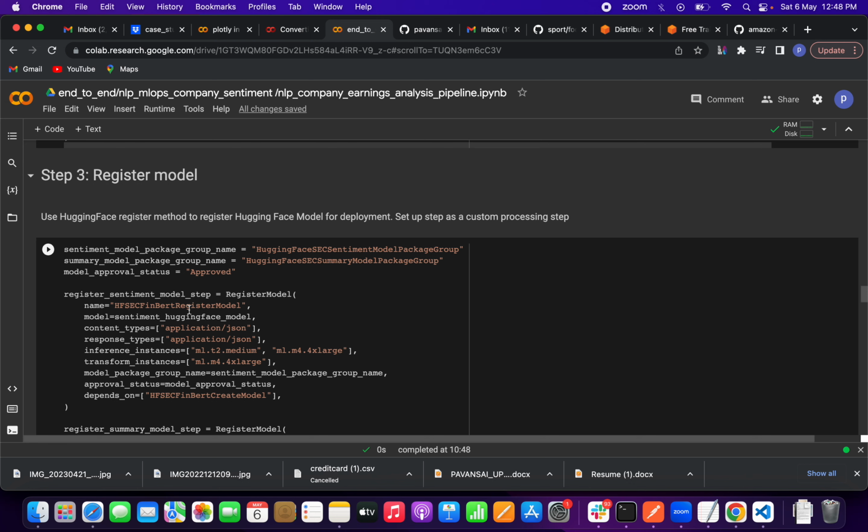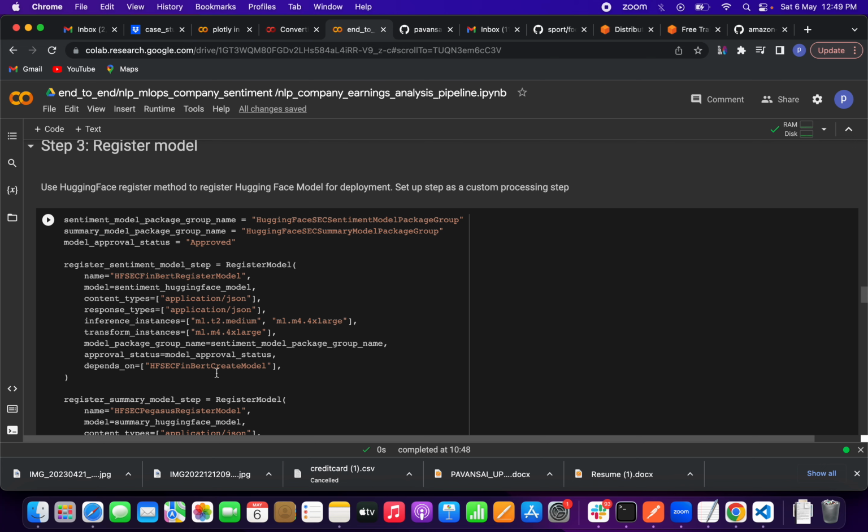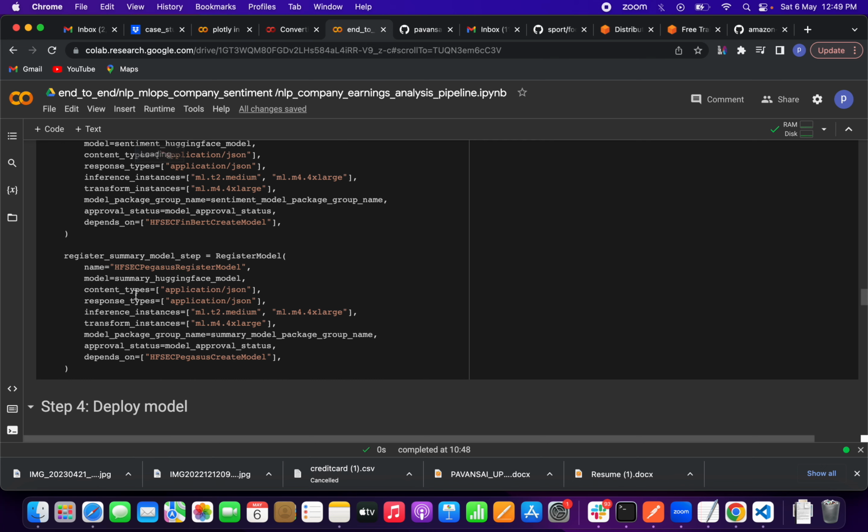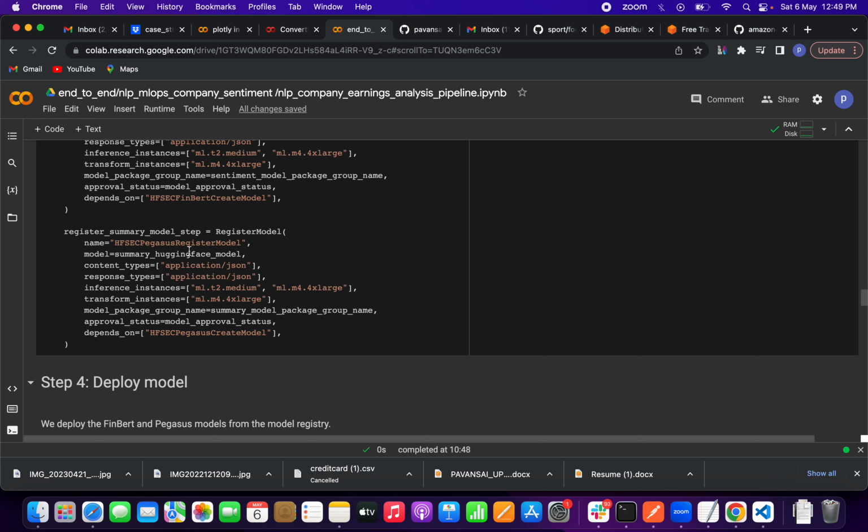For the sentiment model step registration we have to use a method, or function, called register model. The name is FinBERT register model. We have defined the sentiment HuggingFace model, content types JSON, and the response types JSON only. The inference instances we have defined, whatever instance you want to define, and transform instances also we are defining, and the model package group name, the sentiment model package group, and the approval status we have defined earlier. It depends upon the create model step. And for summary also we have to take register model, here the name Pegasus model and the summary HuggingFace model, with content types JSON only, response types also JSON only, and the instances you want to define.